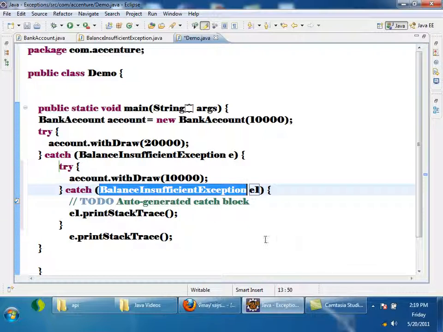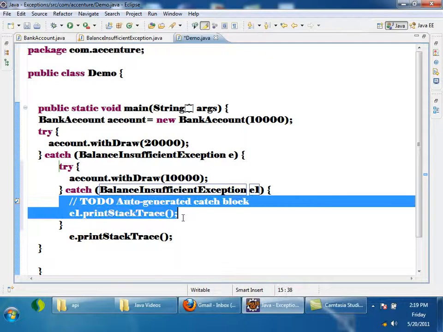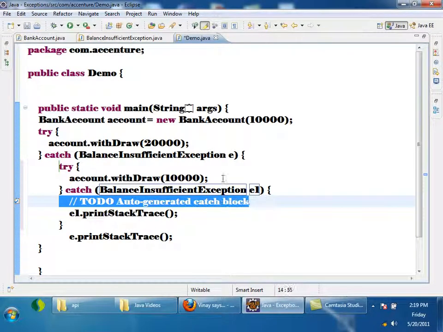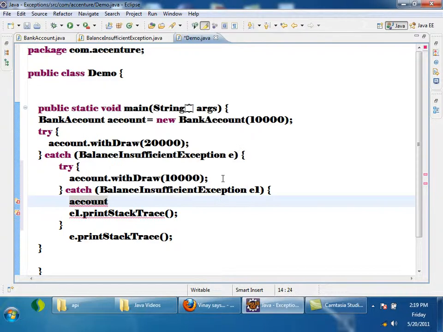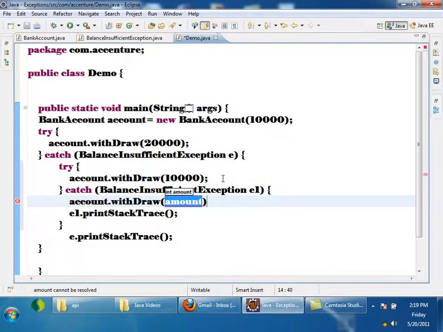Again, if withdrawing 10,000 also is not working out, what I can do is, I'll try to withdraw 5,000 at least. Account dot withdraw 5,000. Again, this may also not succeed.